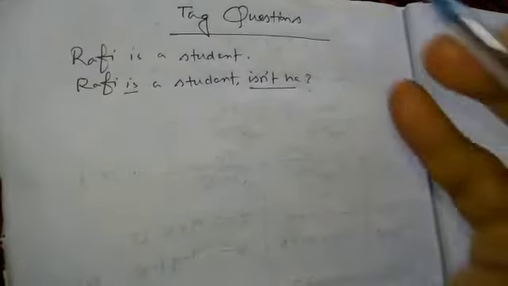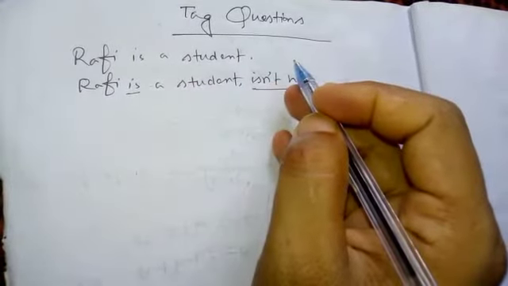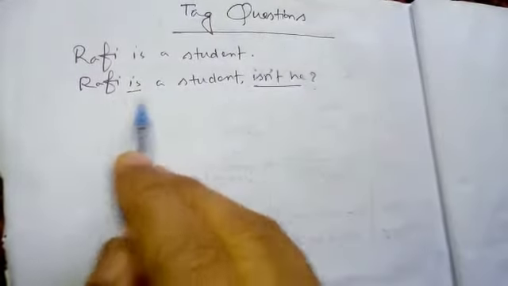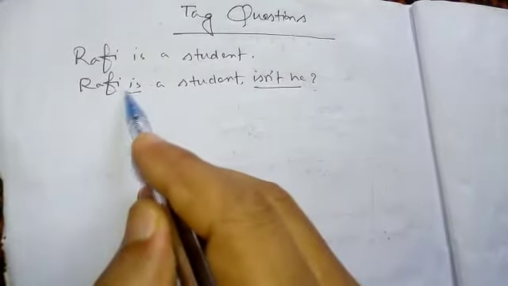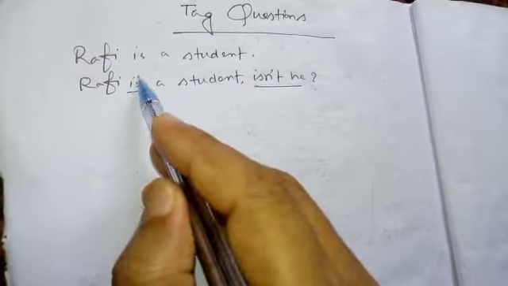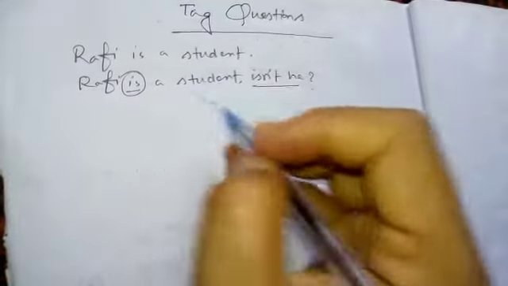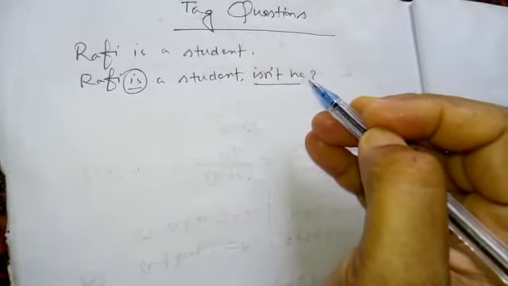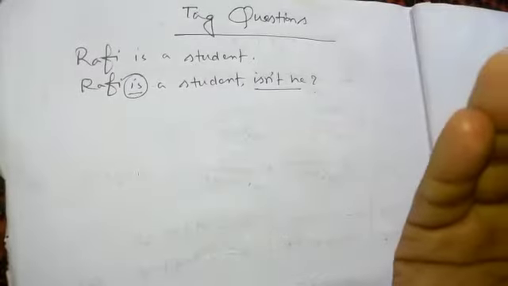Another rule is, if the sentence is in affirmative mode, then its tag will be in negative mode. And if the sentence is in negative mode, then its tag will be in affirmative mode. For example, Rafi is a student is an affirmative sentence, so its tag will be with pronoun and auxiliary. Here is is the auxiliary, so it will be isn't in short form. And the pronoun of Rafi is he, so its tag will be isn't he. Got the point? And there we have to use contraction, I mean the short form of the auxiliary verb.